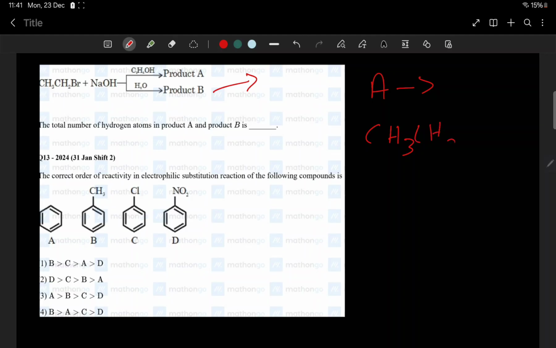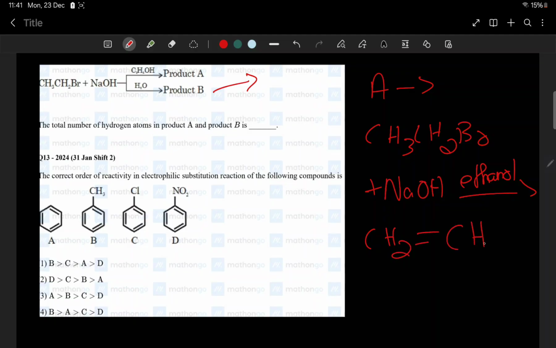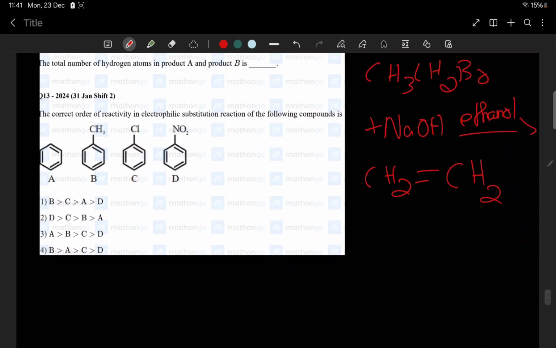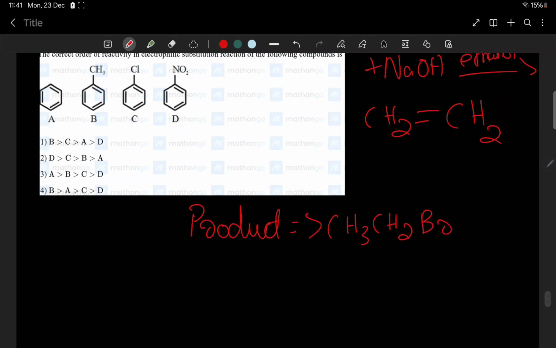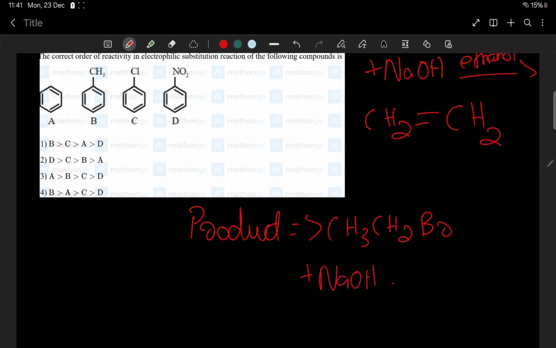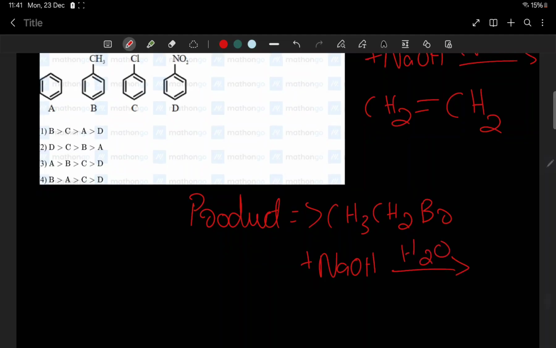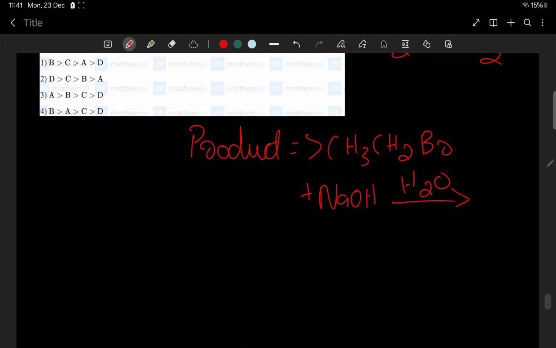CH3CH2Br plus NaOH in ethanol. You know that here Br will go and we'll get a double bond. So CH2 double bond CH2, something like this, right? Yes, we get this as the answer. Now product B. It's very simple, not that difficult. CH3CH2Br plus NaOH plus H2O, we get an alcohol. Because this is not an unsymmetrical carbon, it's a symmetric one, we get it like this: CH3CH2OH.